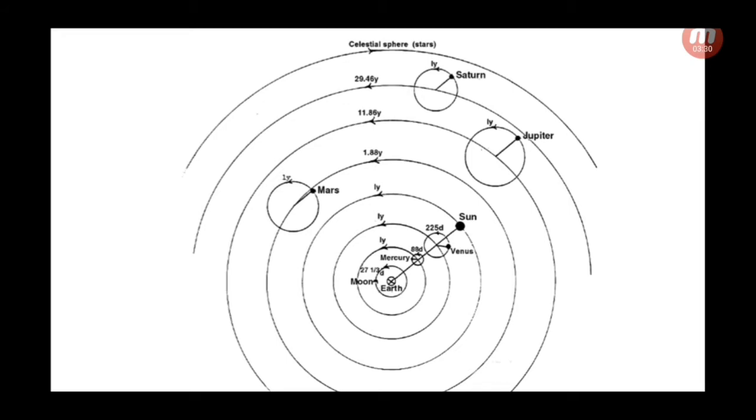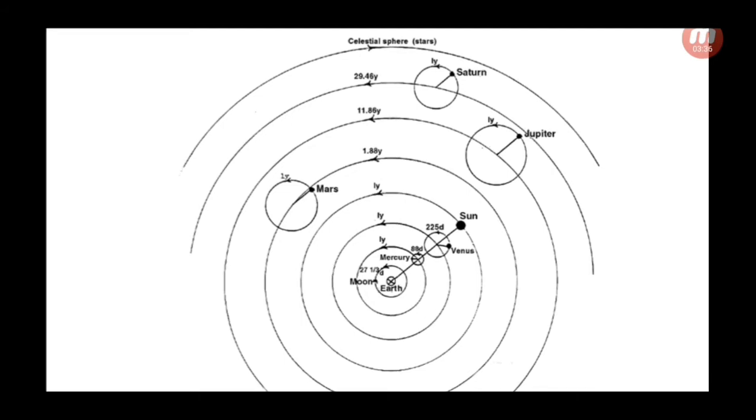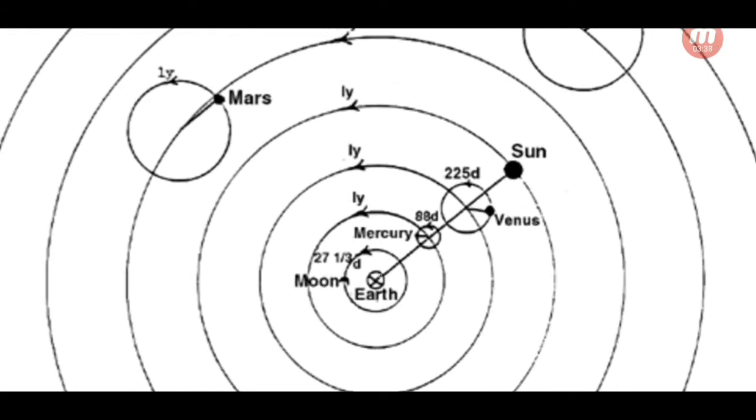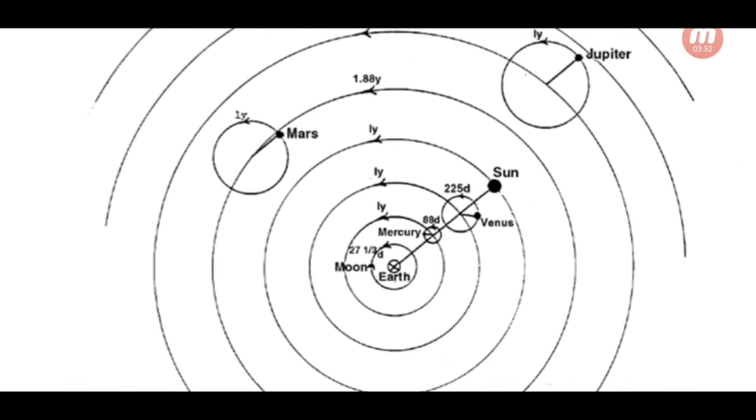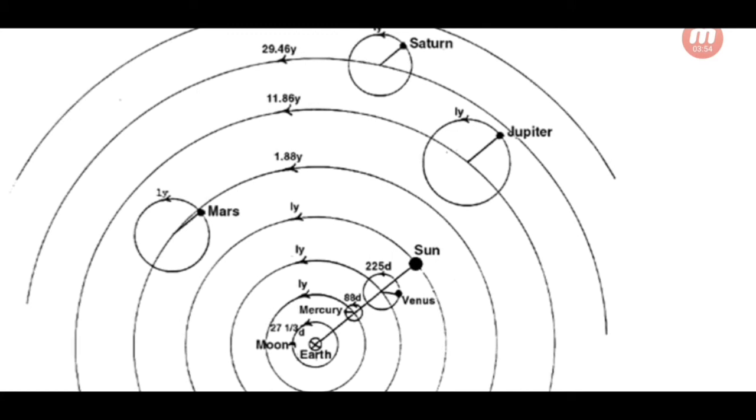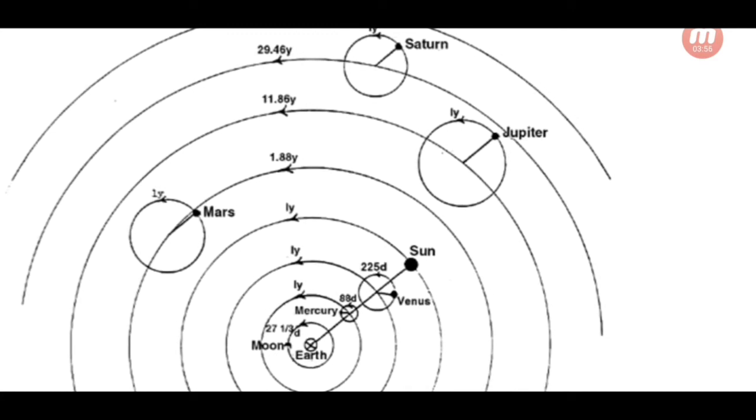Now, this model shows Ptolemy's system. Earth in the center, then the moon orbiting in a circular motion, and also the sun orbiting in a circular motion. For the other planets, Venus, Mercury, Mars, and Jupiter, they move in a circular motion about a center.